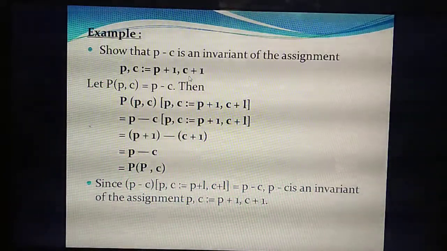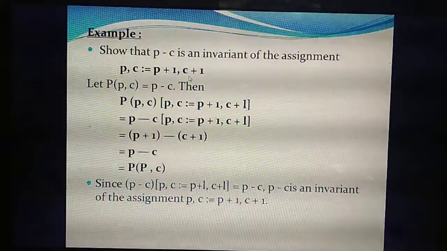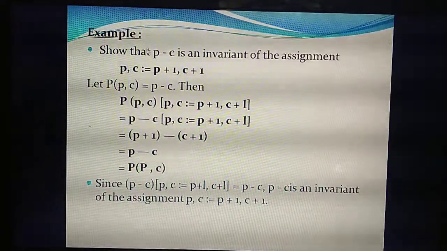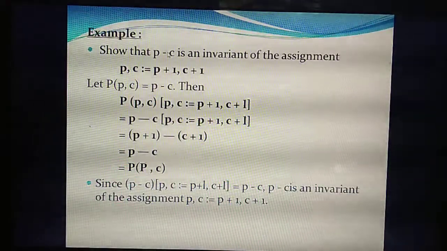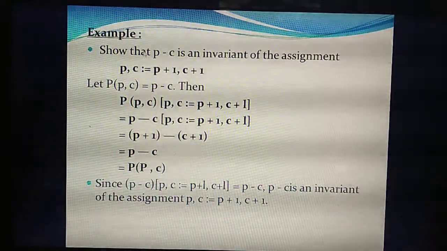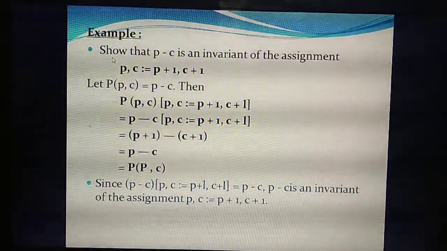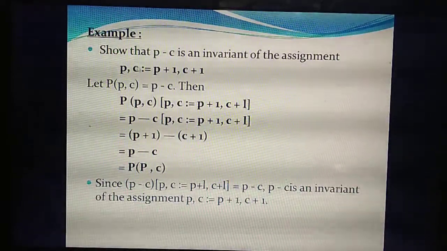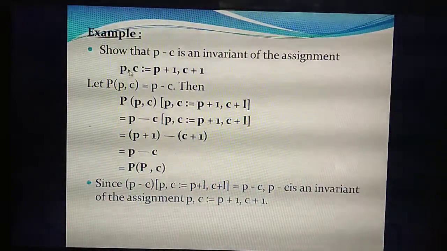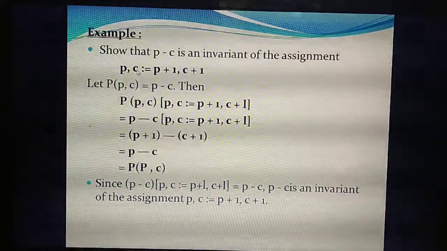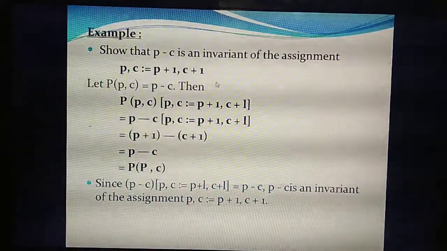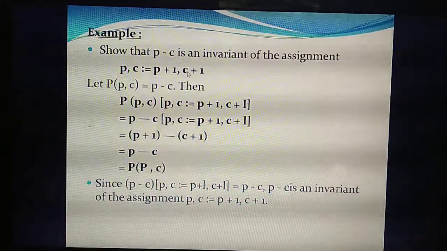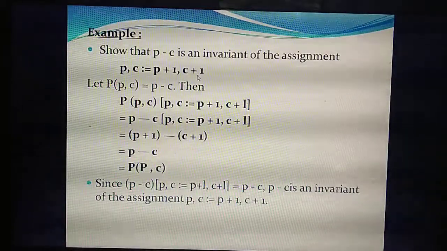What's the expression? P of P comma C. What do you need to prove? P minus C is an invariant. That means at last you need to get the answer P minus C. So here there are two variables, P and C. You are going to change the value of P to P plus 1 and C to C plus 1. In the place of P you substitute P plus 1, and in the place of C you substitute C plus 1.